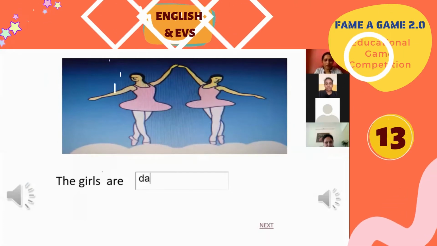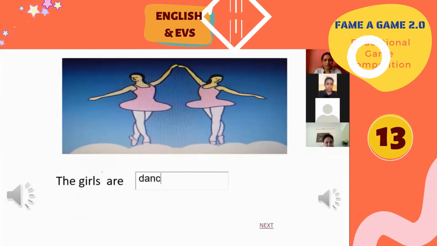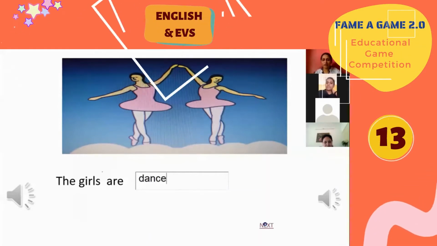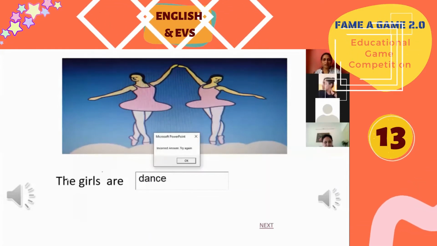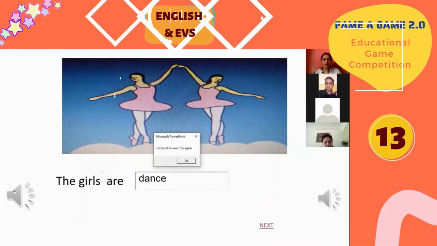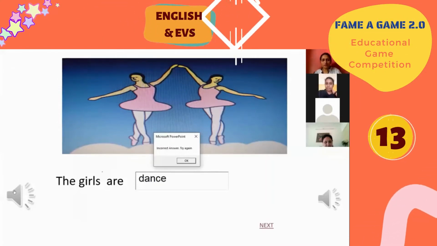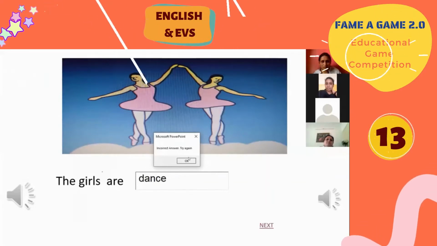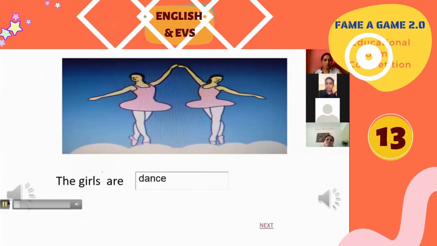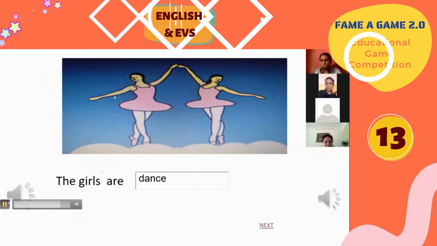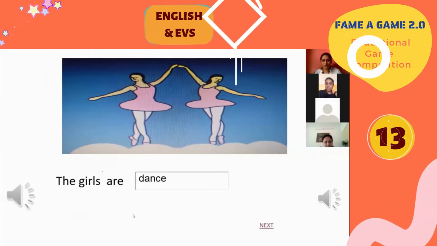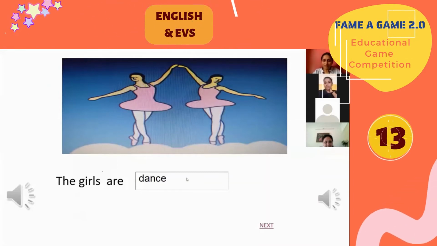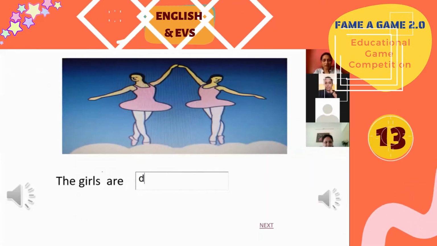But if the child writes "dance" and clicks on it, it will say "incorrect answer, try again," and it will also give a buzzer sound. If the answer is wrong, it is like that. The child has to go back and try again.